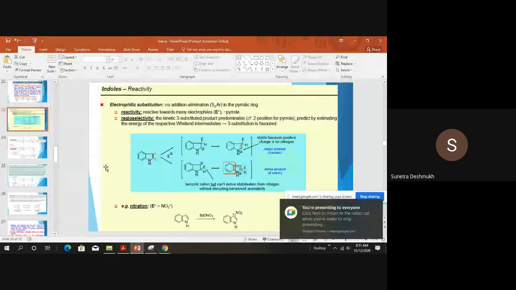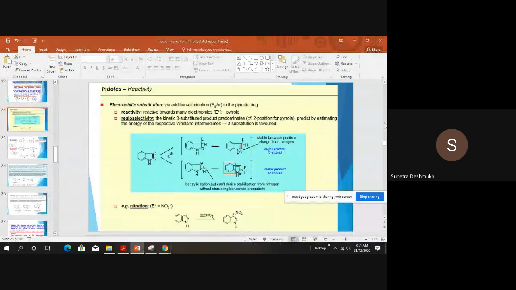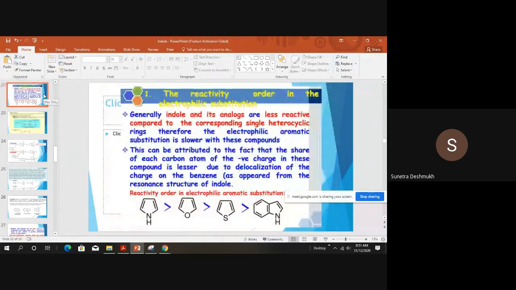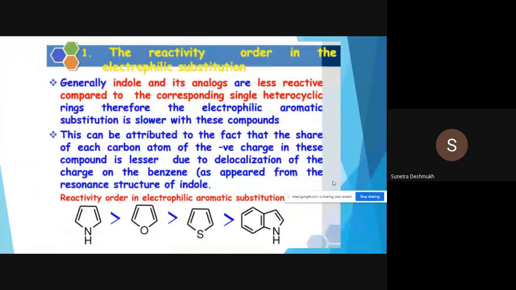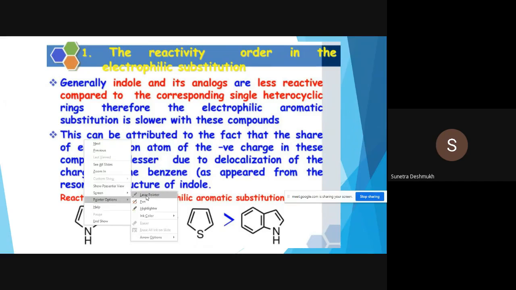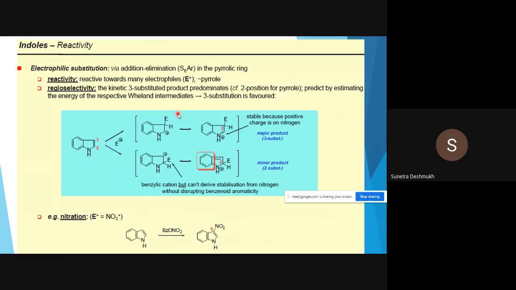Okay, so in continuation with our previous lecture, we have seen the reactivity order in electrophilic substitution, that indole is less susceptible to electrophilic aromatic substitution than its analog pyrrole. Okay, so this we have seen. Now, for the next thing, reactivity of electrophilic substitution in indole, how can we explain that?